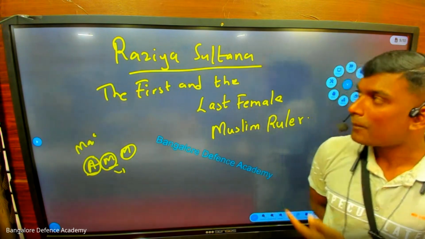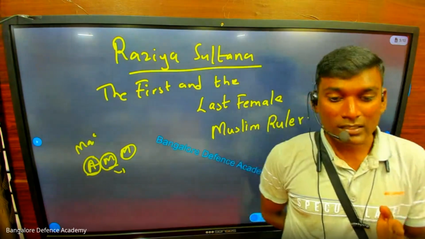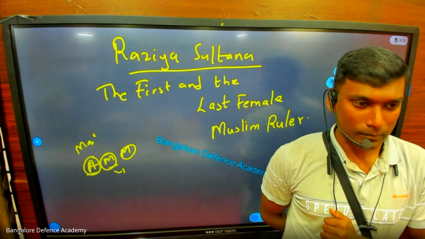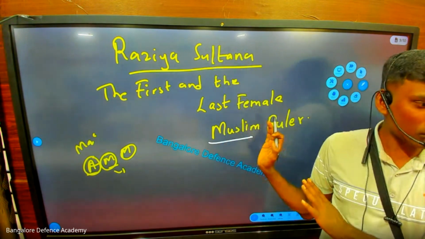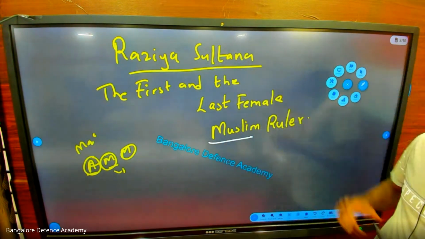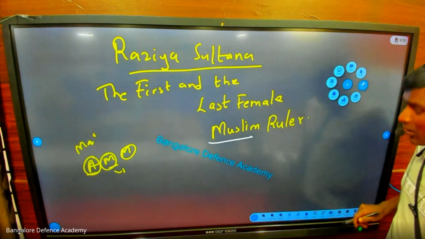Instead of this, they can also ask you who is the first and the last female ruler of India. Razia Sultana. Muslim also the same answer. Simply ruler also the same answer. So Razia Sultana, she was the daughter of Iltutmish. Do you all understand? Okay.